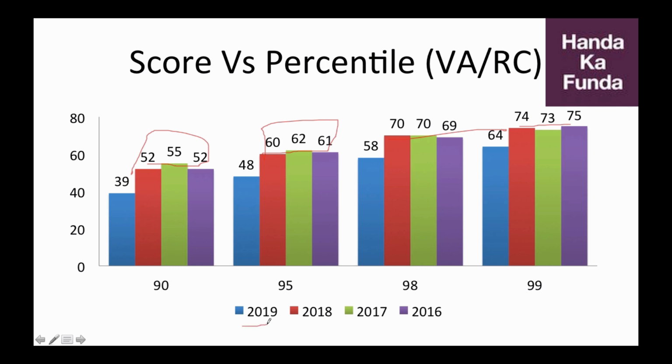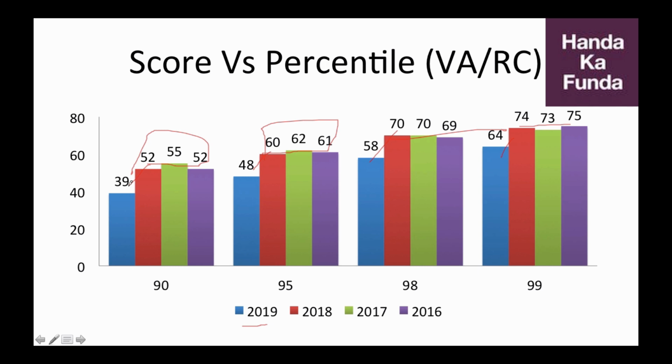2019 was really hard, and these averages, as you can see, dropped by roughly 12 marks or 4 questions, because one question is 3 marks, so it roughly dropped by 4. So it went from 60 to 48, 52 to 39. So that's a drop of 12 to 13 marks or roughly 4 questions. 2019 was really hard compared to the previous years. I personally believe that it's going to be something similar to 2019 this year as well.